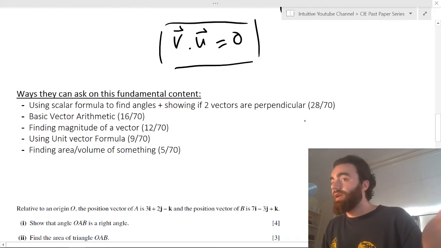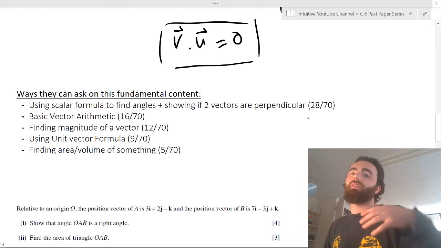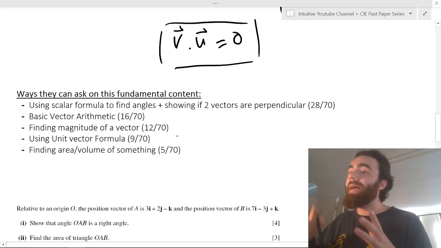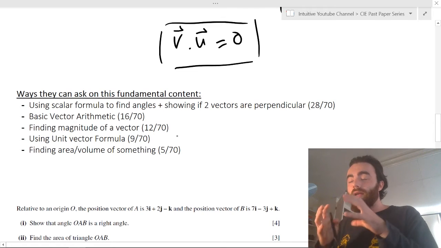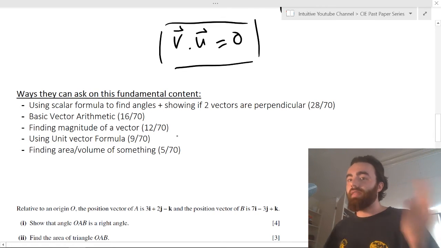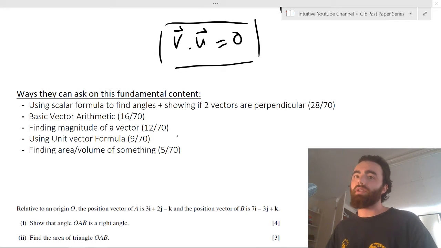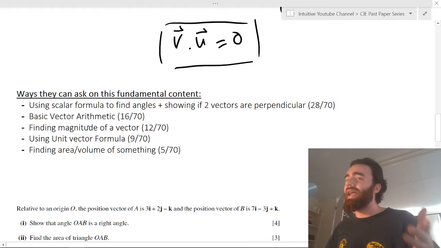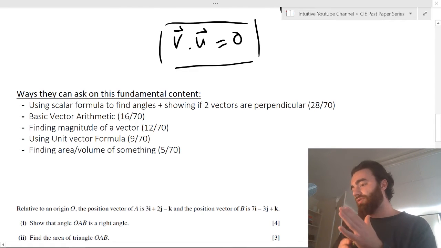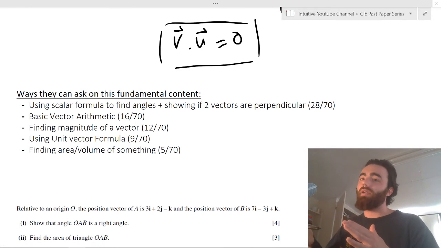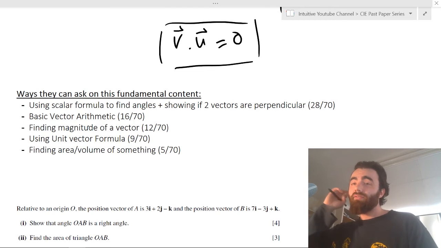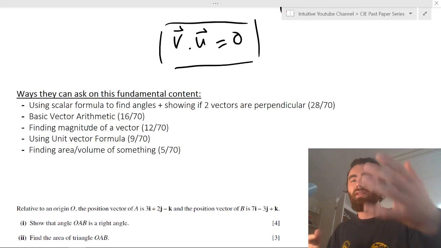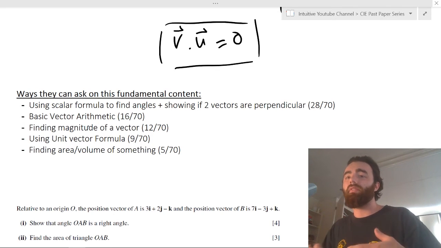They've asked that 28 out of 70 times. Out of 70 questions I've looked at, they asked it 28 times. In some manner, it might not be exactly that, but underneath it all, they're just asking you on that. You'll see that by doing lots of questions. They can also ask you on basic vector arithmetic, like adding vectors, when two vectors are parallel, or subtracting vectors, looking at diagrams. It's very simple arithmetic, and you'll get very good at it the more questions you do.